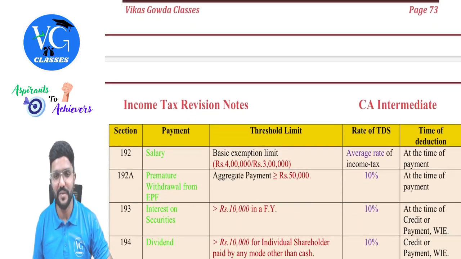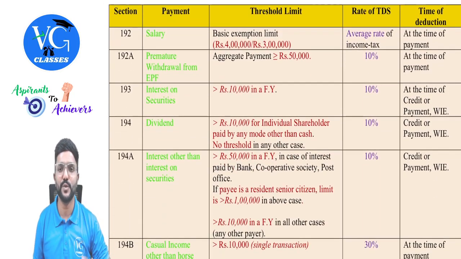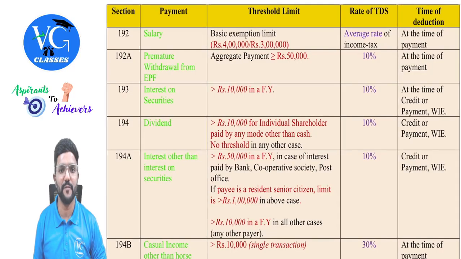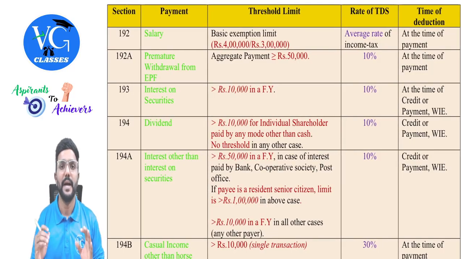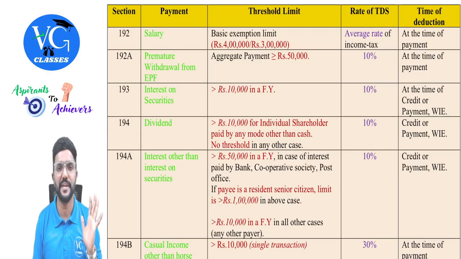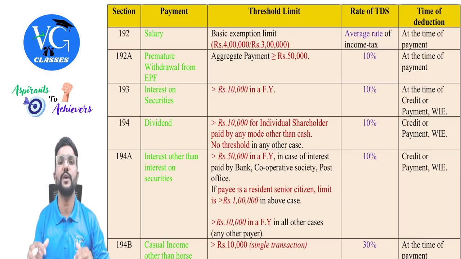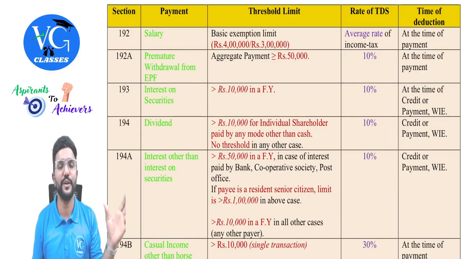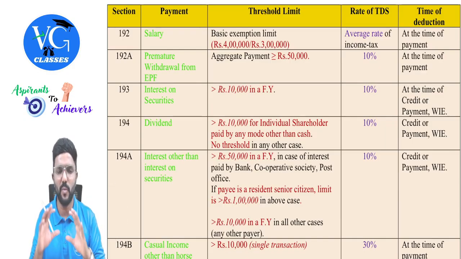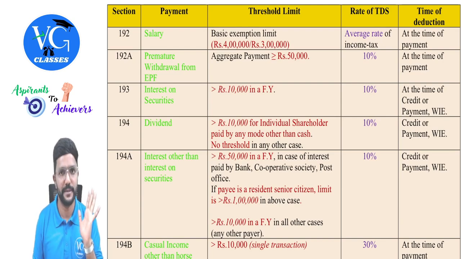Fine, guys. Now we will see the list of expenses on which TDS is applicable. Number of sections are here and I will try to explain as much as possible, guys. And I have tried to simplify in the revision material as much as possible. Obviously, if you want to learn in detail, you have to refer to the provision book or regular book. But whatever is important, I have tried to highlight here.